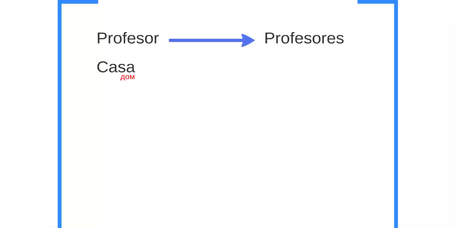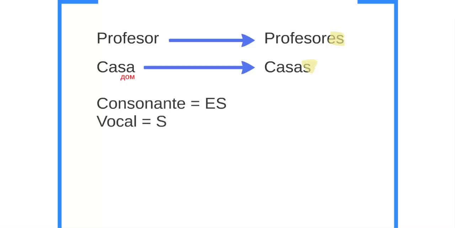We have a consonant in the ending, so we put an es. Casa is house. Dom in Russian. You're learning two languages. That's amazing. So it becomes casas. We only add an s. So the rule is really easy. To add es if it's consonant. To add s if it's in the end.